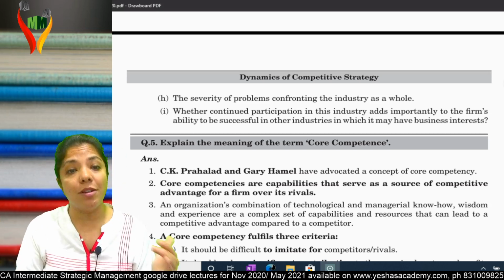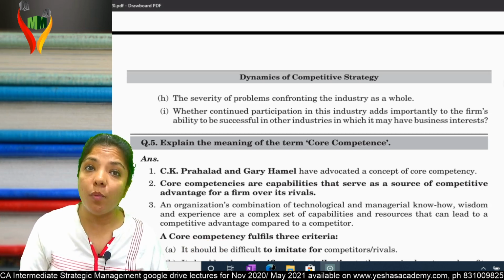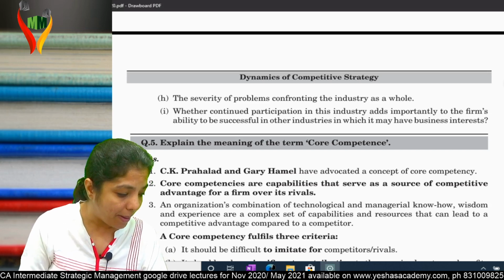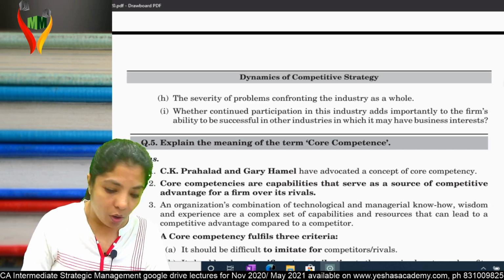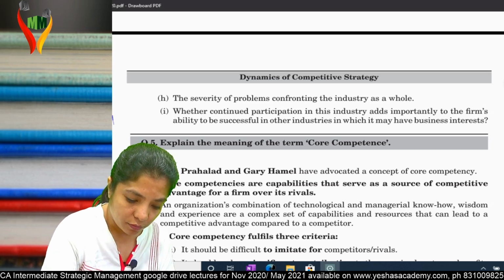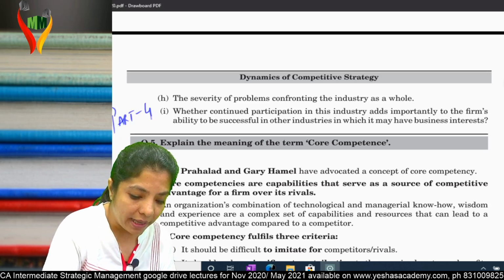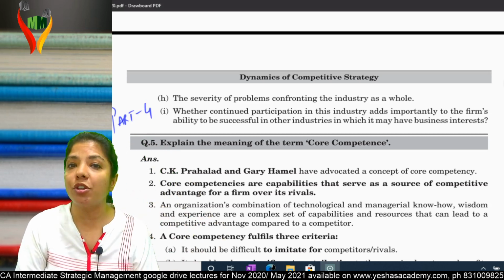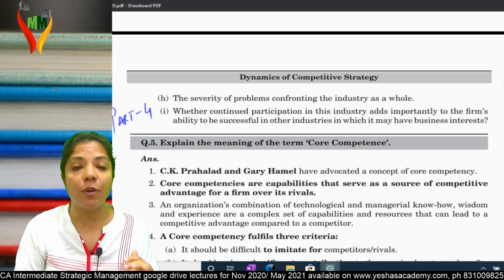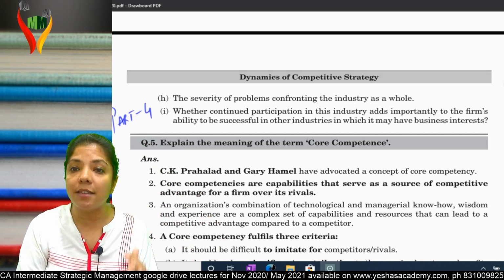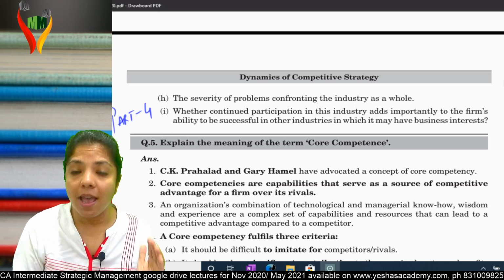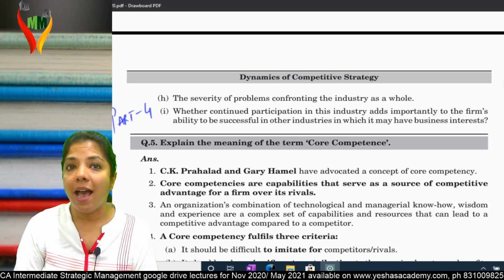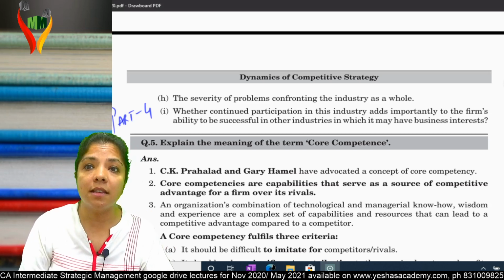Now let's come to the next part of chapter 2. Today we will be completing chapter 2, and if time permits we'll start with chapter 4 also. Let's come to part 4. Part 4 includes two questions, question number 5 and question number 6. Why are they important? Because 5 and 6 have been added in the new syllabus and were not there in the old syllabus. Hence, this is really important.